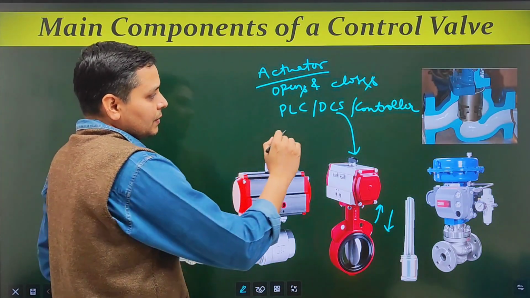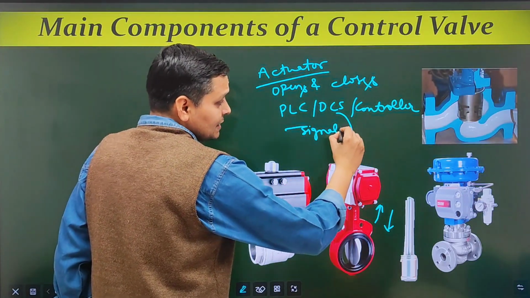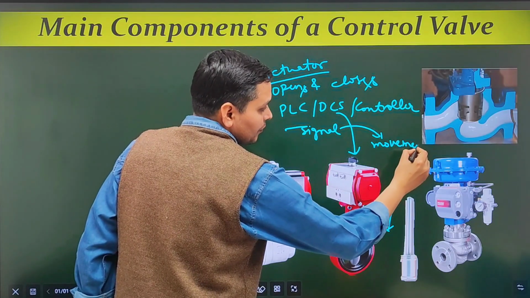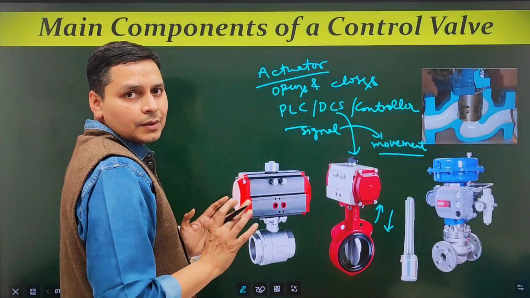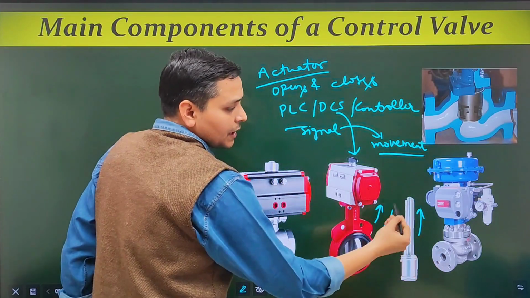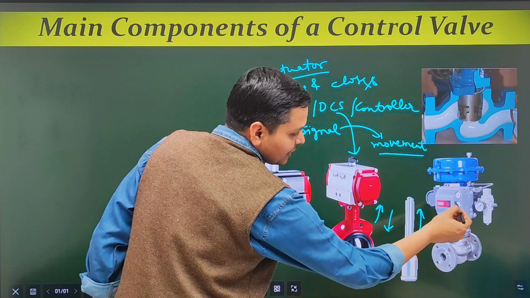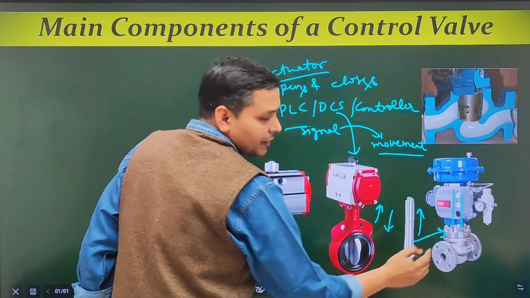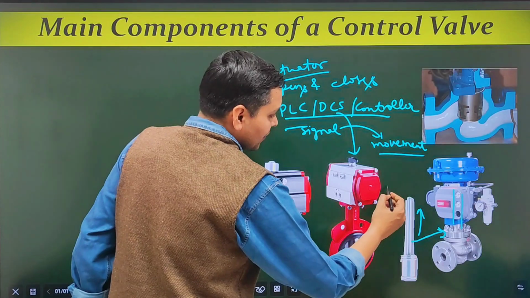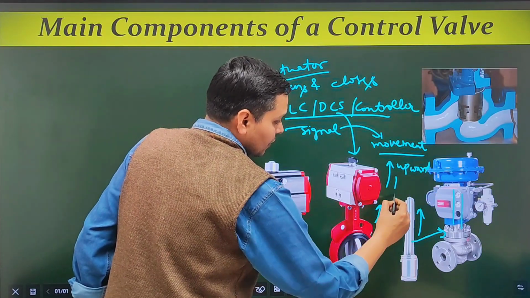This actuator receives a signal, and this signal is converted into movement. Look friends, it moves the internal parts of the control valve. These internal parts remain inside the control valve. This movement may be in an upward direction or in a downward direction.